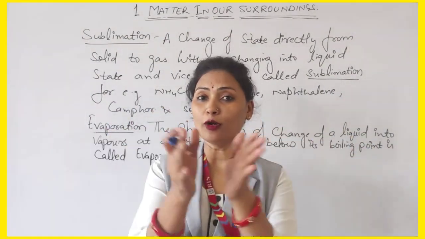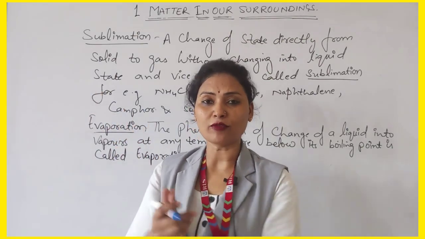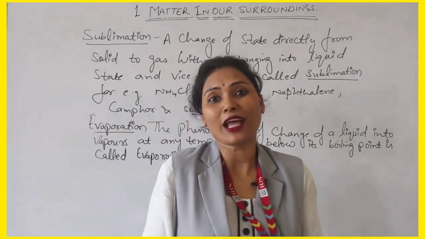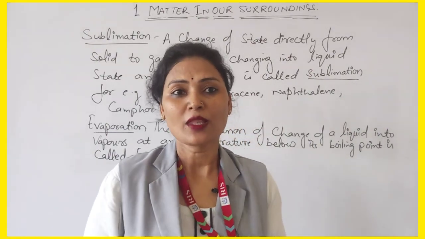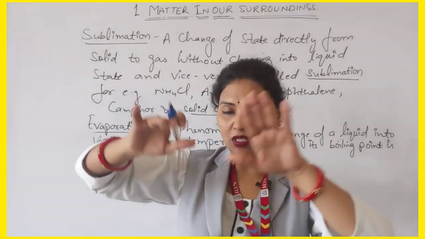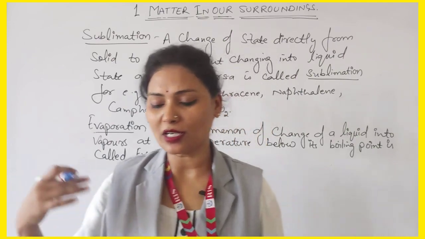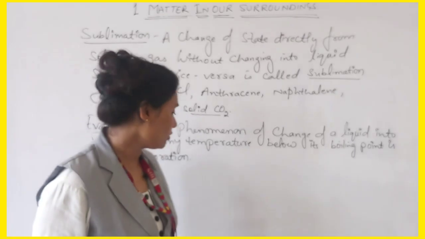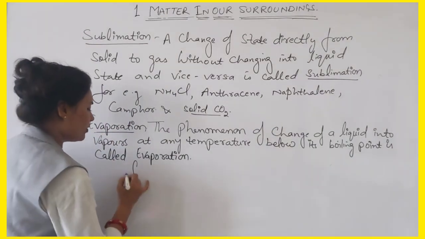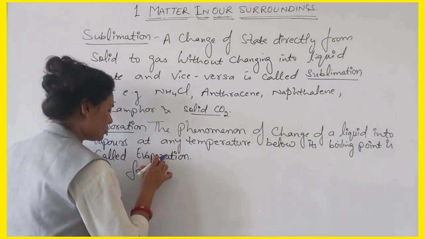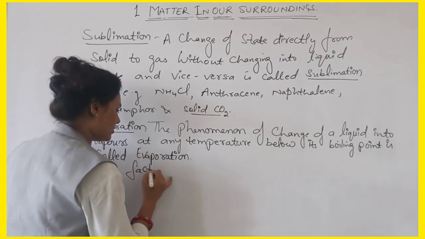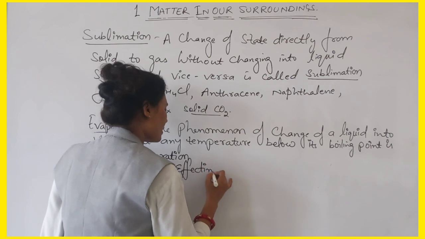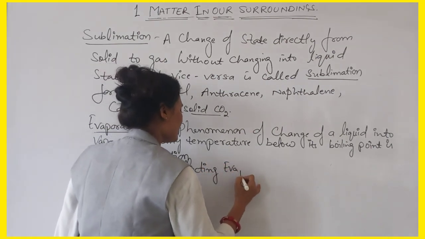But if we fold them and hang them over the string, they will take time to dry up. It means if the surface area is more, then the evaporation is more. So write these factors affecting evaporation.